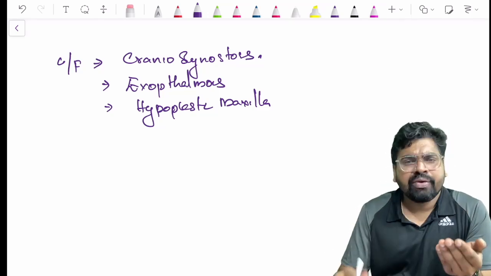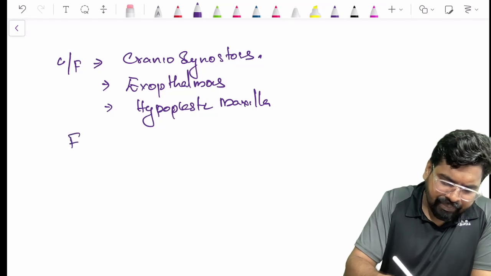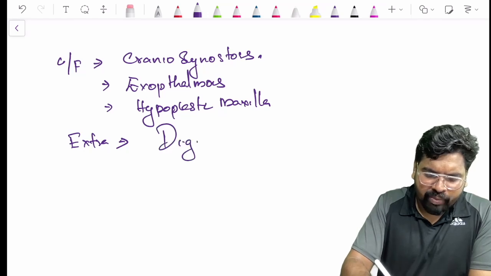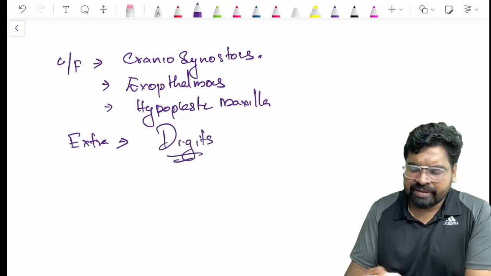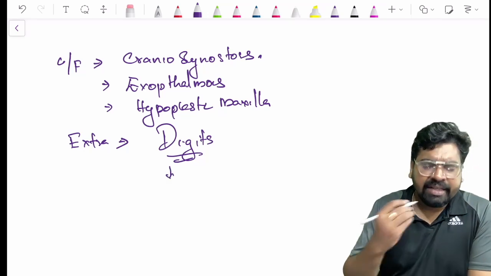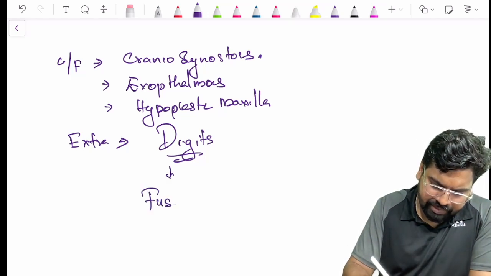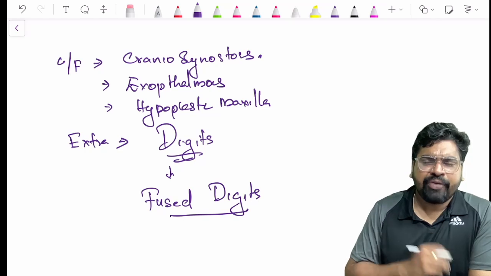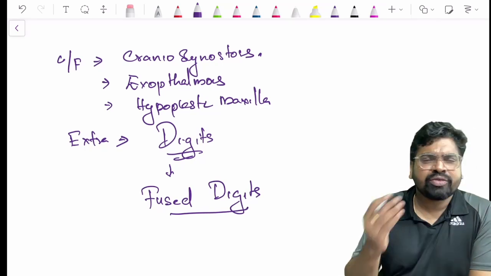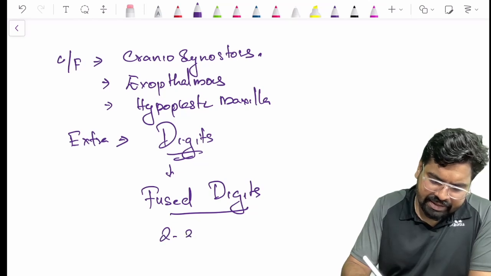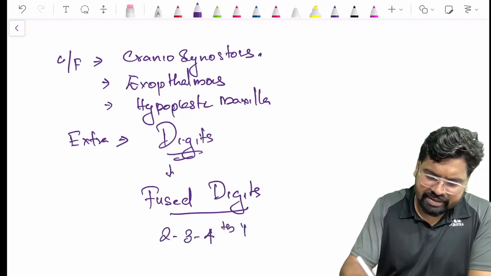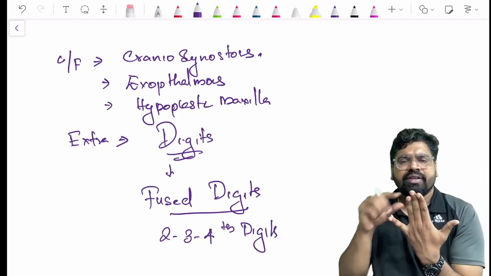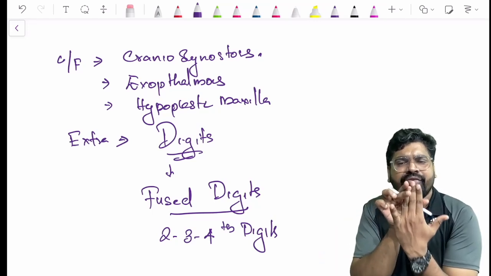The extra thing here is the digit. The problem is with the digits, meaning your fingers, and the digits will be fused. Mostly the second, third and fourth digits, the middle ones, will be fused together.